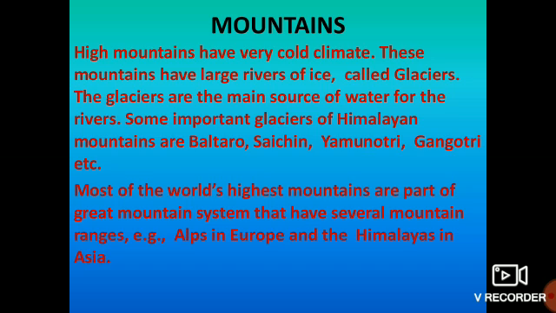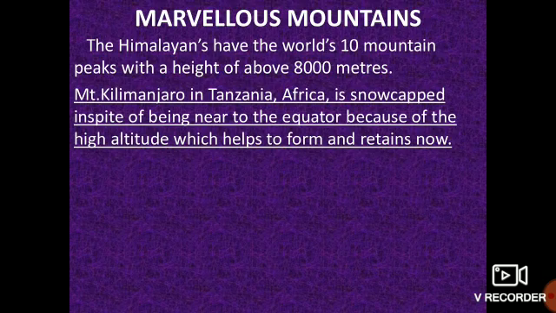Most of the world's highest mountains are part of the Great Mountain System that has several mountain ranges, like your Alps, which is in Europe, and your Himalayas, which is in Asia. Marvelous mountains. The Himalayas have the world's 10 highest mountain peaks with a height of above 8,000 meters.